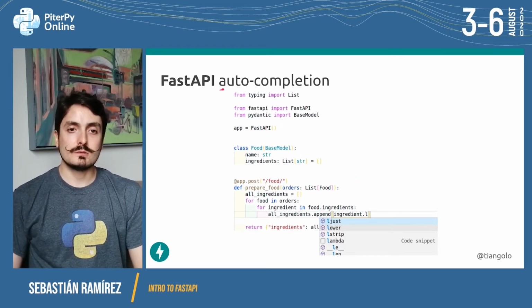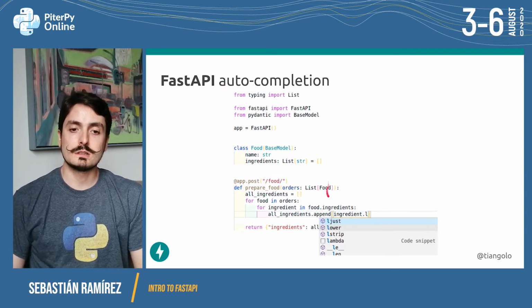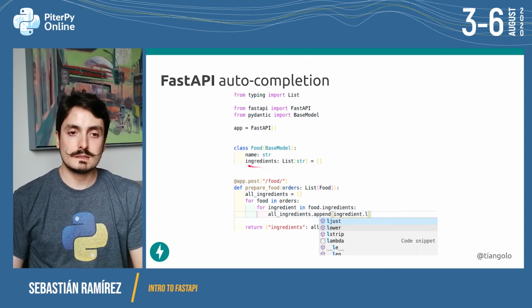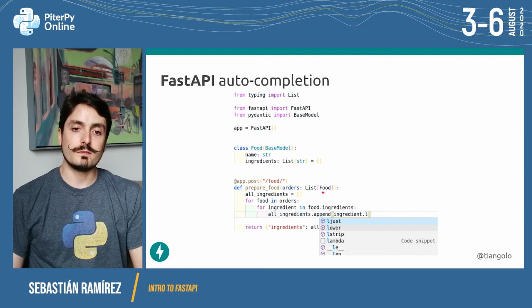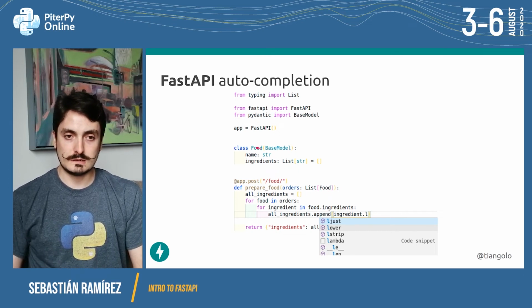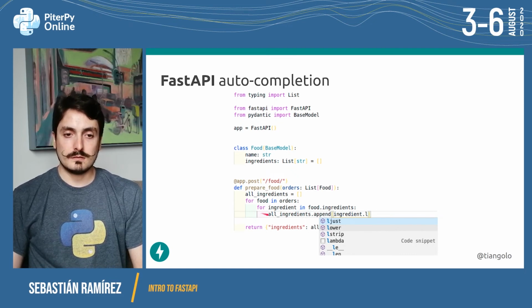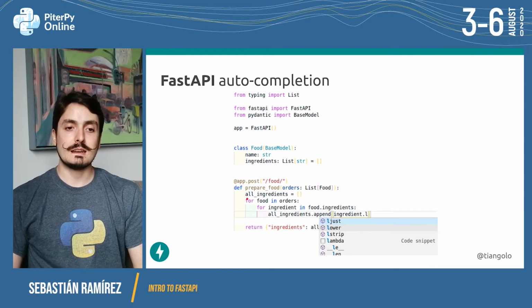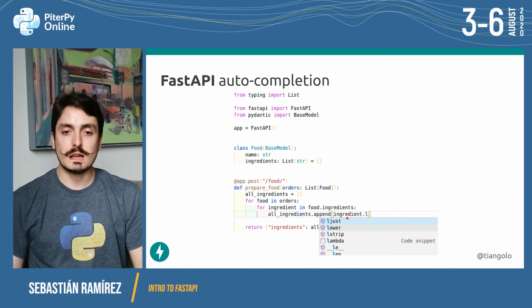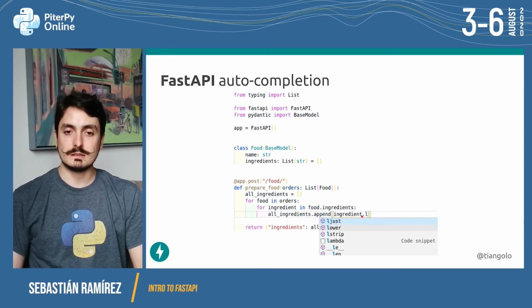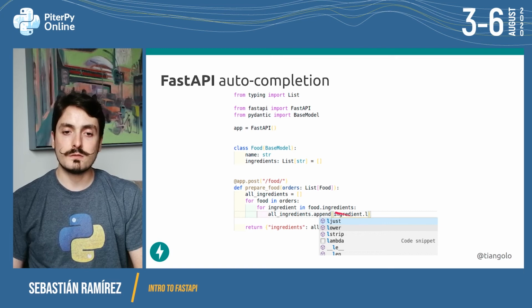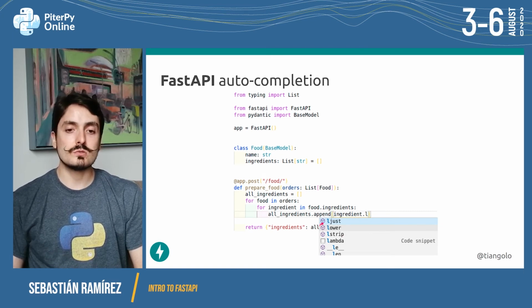Now, I have been talking about this auto-completion stuff. Let's see how that works. So here, we are declaring this complex data shape, which is a list of food instances, which is this class we declared that has an ingredients, which is a list of strings. And then we're iterating in all this in a double nested for loop. And despite all this deeply nested data structure, we are being able to have auto-completion for each ingredient, and the editor is going to know that each ingredient is actually a string, and we're going to get completion for a string because the editor knows that it is a string.